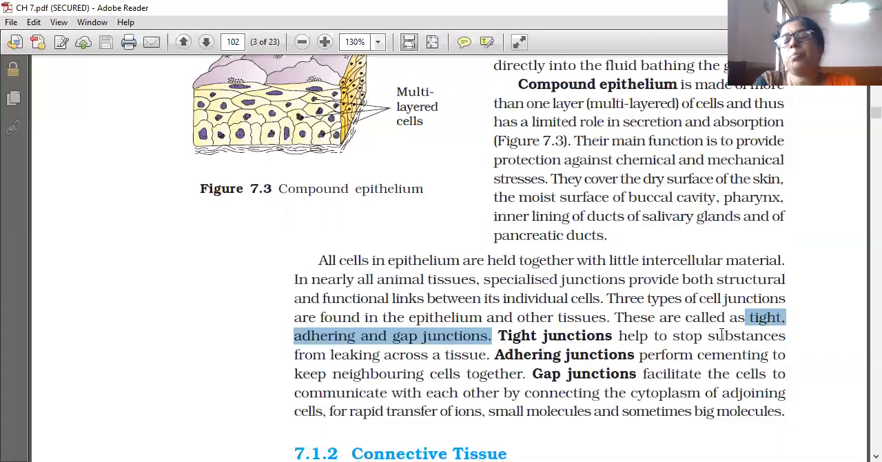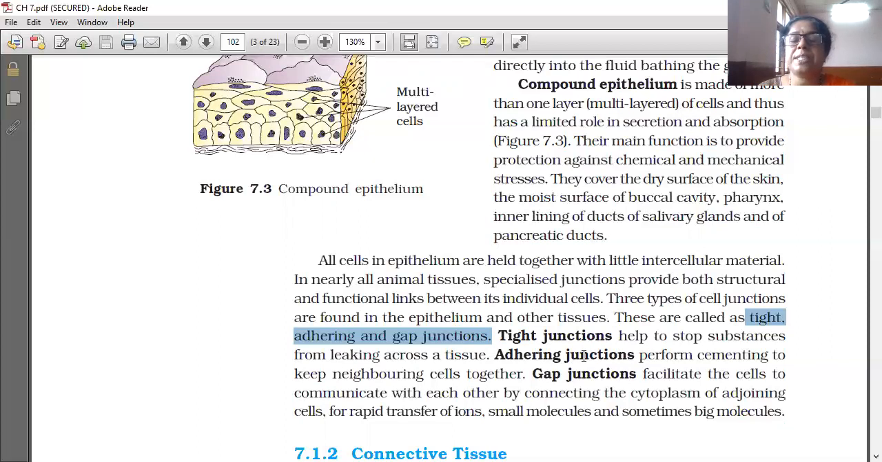Tight junctions help to stop substances from leaking across a tissue. Tight means it helps to stop the substance from leaking. Adhering junctions, adhere means join. Adhering junctions perform cementing to keep the neighboring cells together.